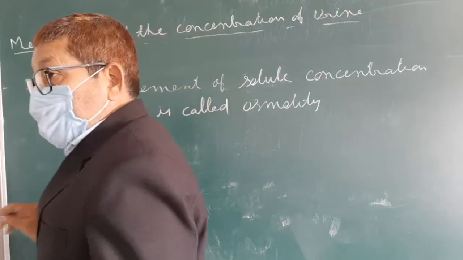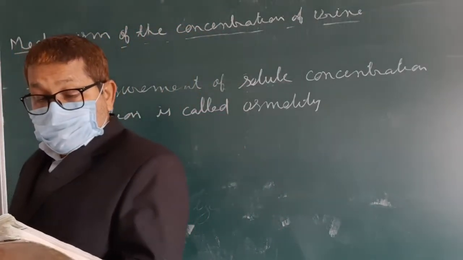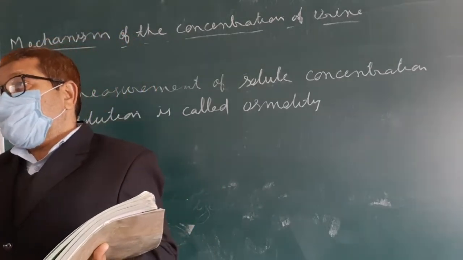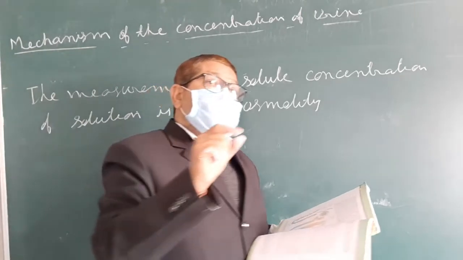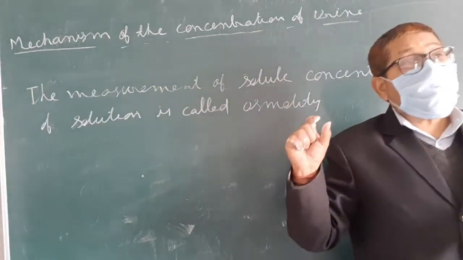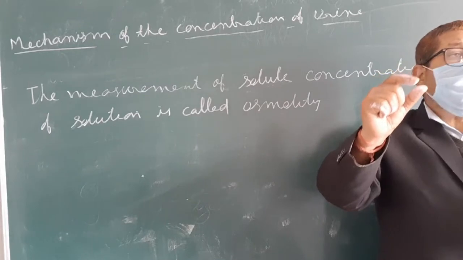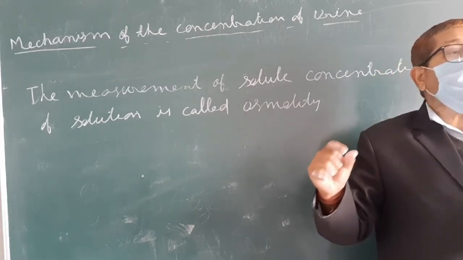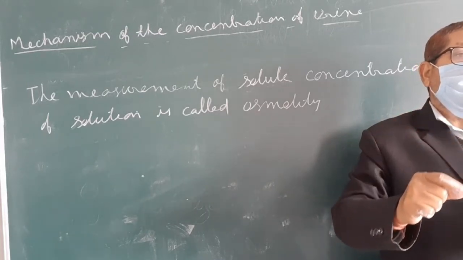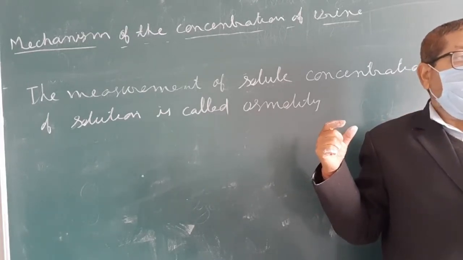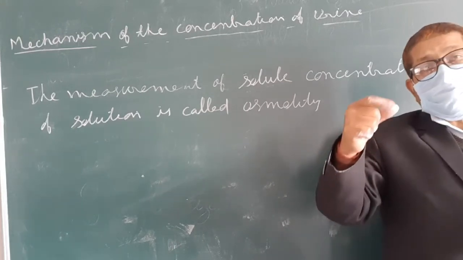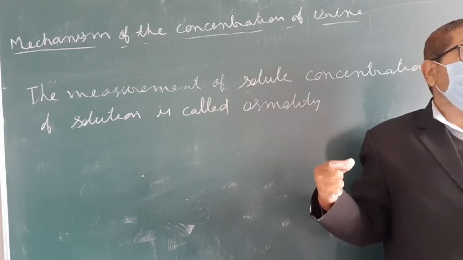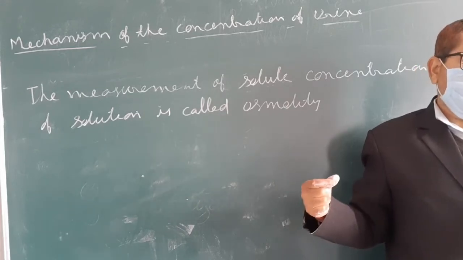So its osmolality increases from the cortex region to the medulla region. Means the concentration of the solute molecules gradually increases as we move from the cortex region toward the inner medulla region. In the outer medulla there is less, and as we move toward the inner medulla, its concentration gradually increases.